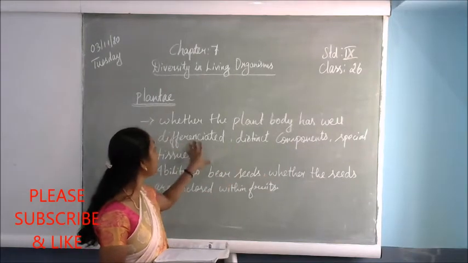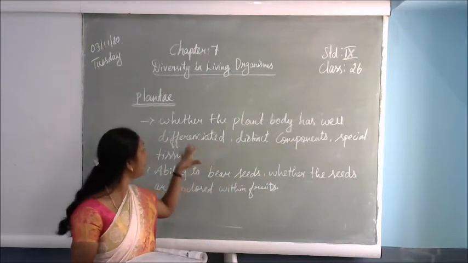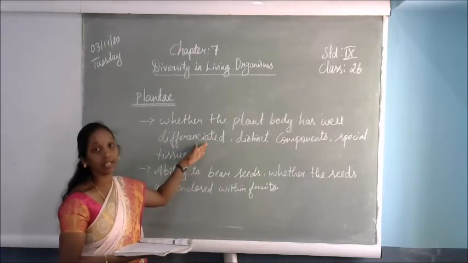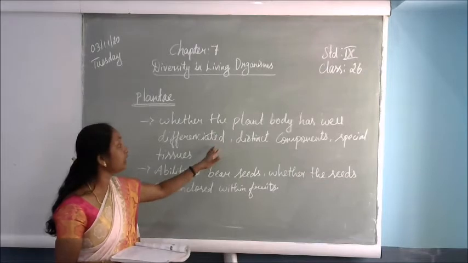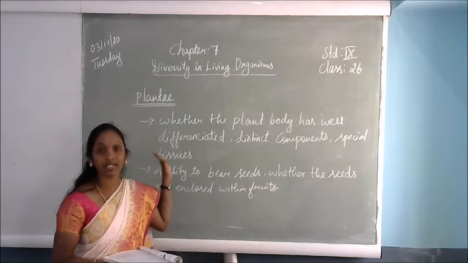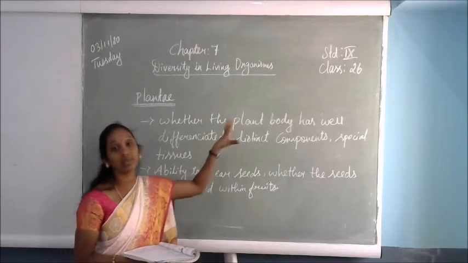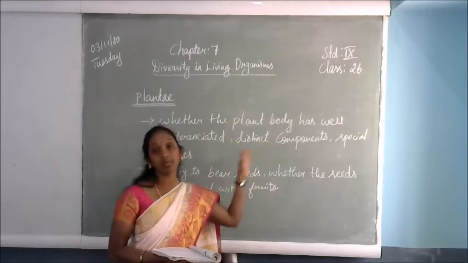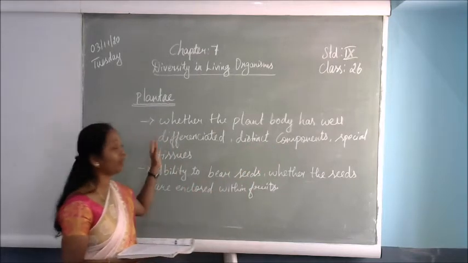So at the very first level, plants are classified by whether the plant body has been differentiated. That means the parts will be differentiated, or distinct components will be present, or special tissue will be present. If it is there, this is one type of plant family. If it is not there, that is another type of plant family. Like that they will be classified.